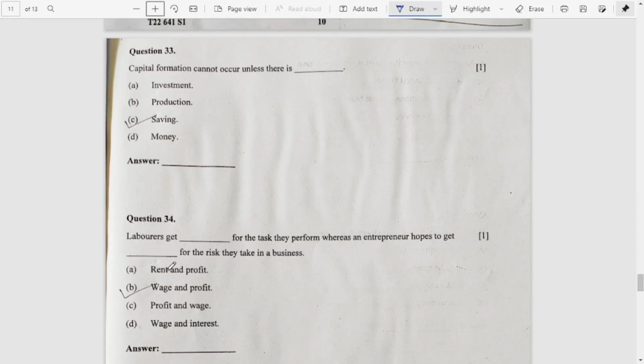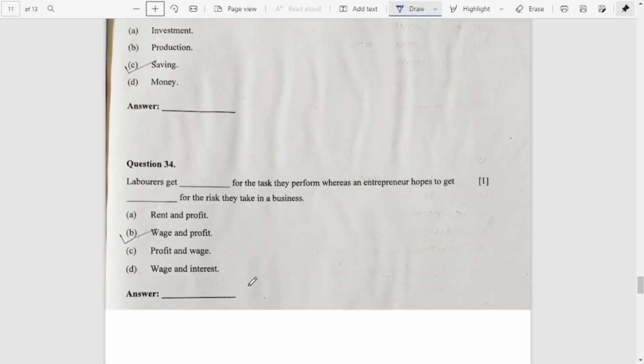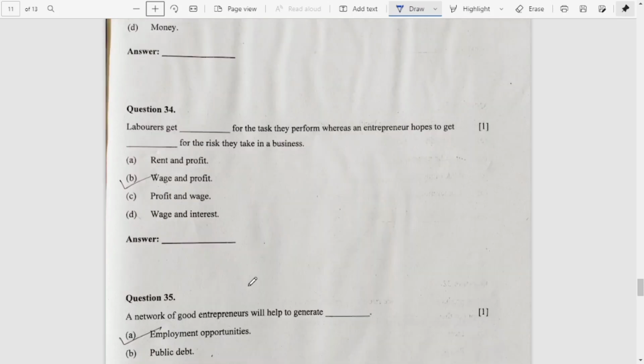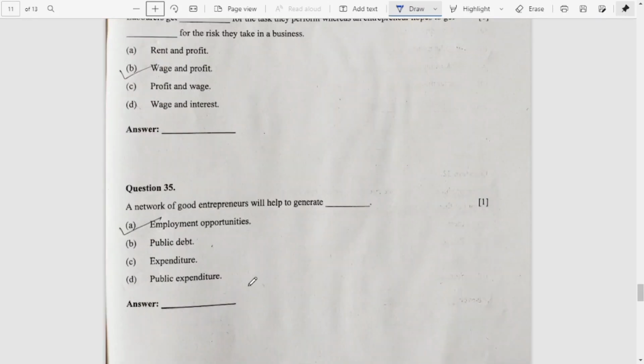Number 34, laborers get wage and profit. B is the correct answer. Question number 35, network of good entrepreneurs will help to generate employment opportunities.